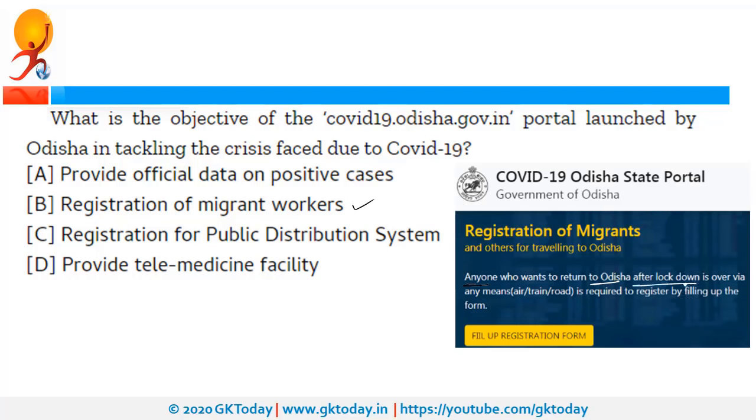So they need to fill this form, and then the Odisha government will arrange appropriate means so that they can return to Odisha. Actually, the problem is that due to lockdown, a lot of people are now in other states. Suppose people of Odisha are now in other states like Gujarat, Maharashtra. So if they want to return back to Odisha, this is an arrangement for that purpose.